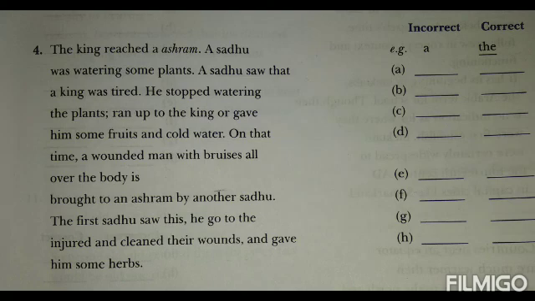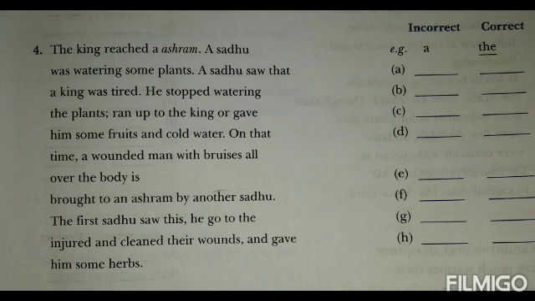Time, a wounded man with bruises all over the body is. Here was is the correct answer, not is, because you can see everything in this paragraph is written in past tense. Was watering, sadhu was, but here is has come, that is why it is wrong. Brought to an ashram by another sadhu. So here is is wrong, was is correct.